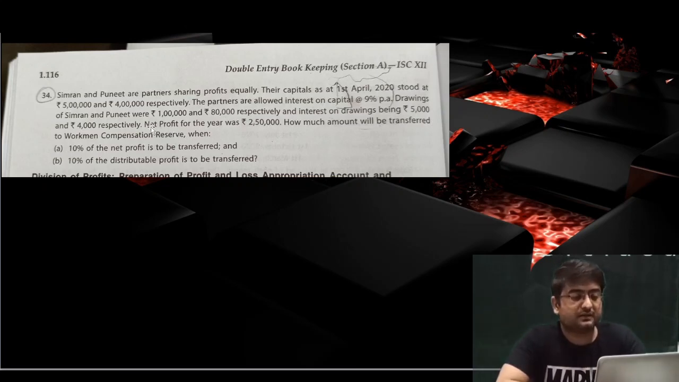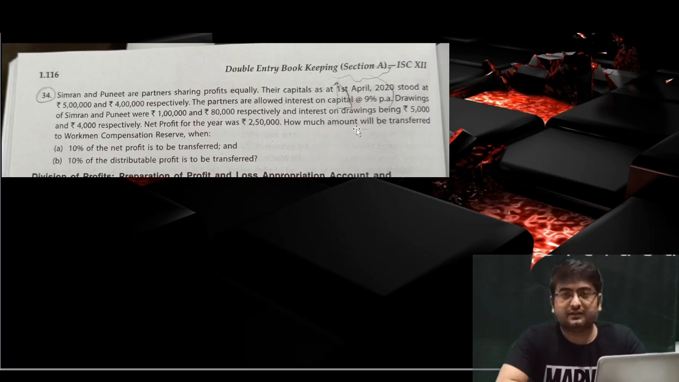So Simran and Puneet are partners who share profits equally. So in the end, whatever divisible profit comes, we will simply give it equally to all the partners, that means Simran and Puneet. The opening capitals are given as 5 lakh rupees and 4 lakh rupees, and we know that if interest on capital is given, we calculate the interest on capital on the opening balance only. Now what next? The partners are allowed interest on capital at 9% per annum. No issues. So we can calculate the 9% of 5 lakh and 4 lakh rupees. Drawings of Simran and Puneet were 1 lakh rupees and 80,000 rupees respectively, and interest on drawings being 5,000 and 4,000.